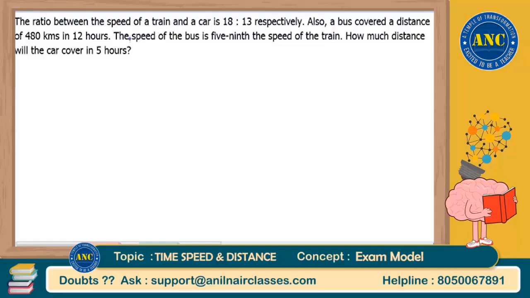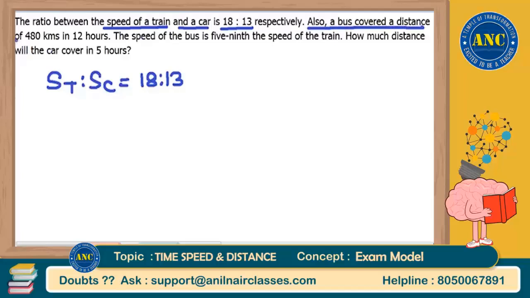Listen carefully, sir. Your question is, the ratio between speed of a train and a car is 18 is to 13 respectively. Speed of train is to speed of car is 18 is to 13. Right? This is the first statement. Second statement is, a bus covered a distance of 480 kilometers in 12 hours.